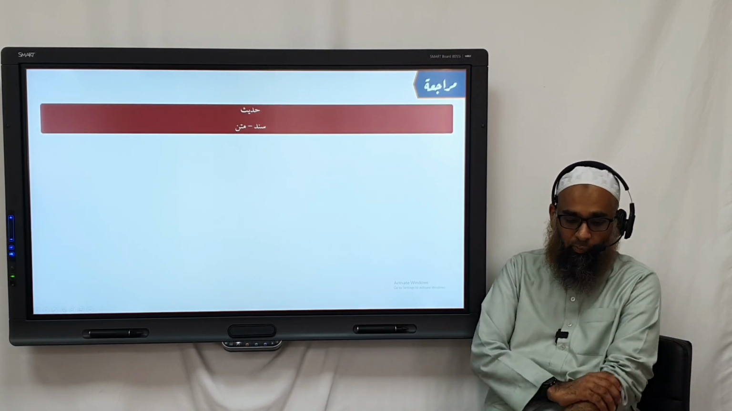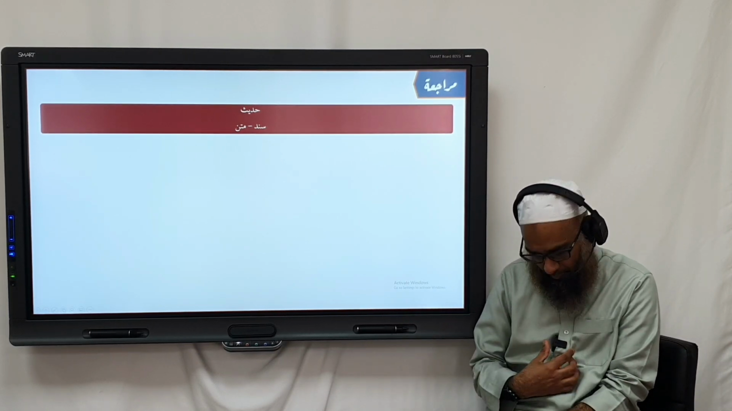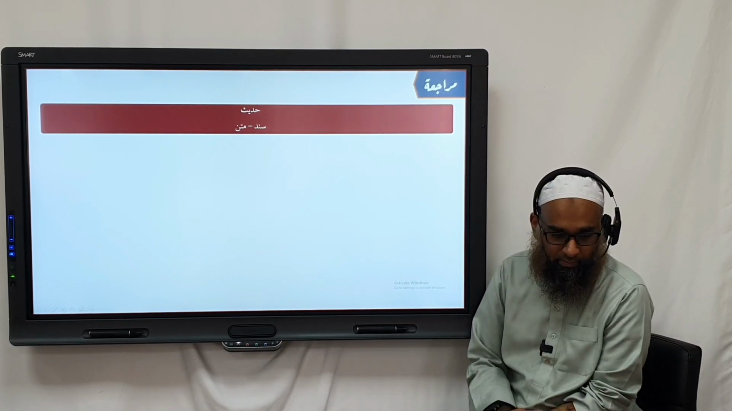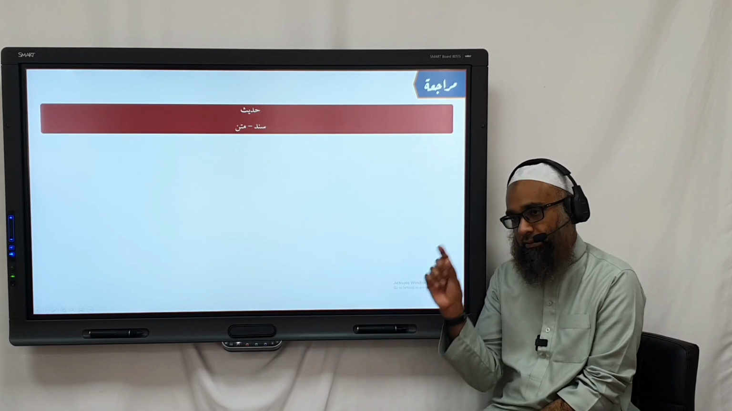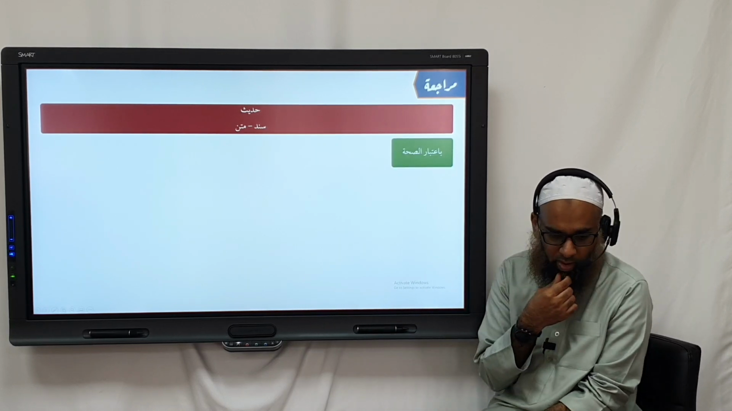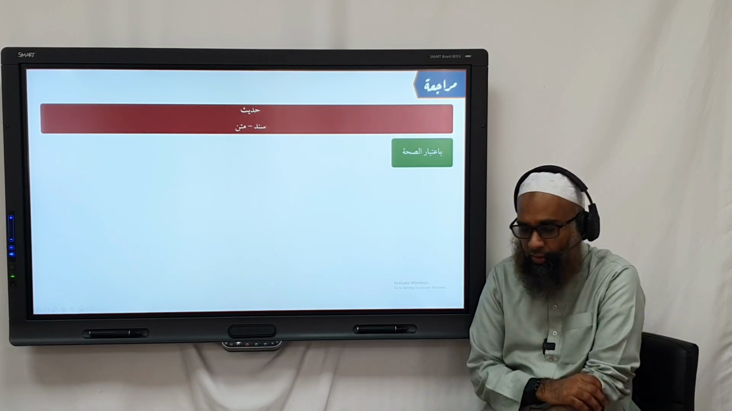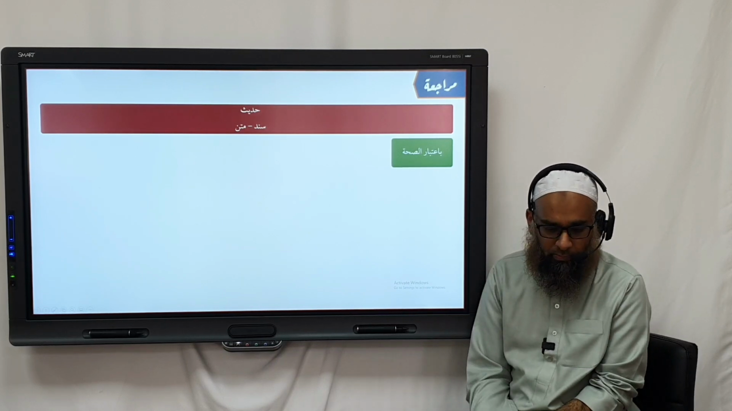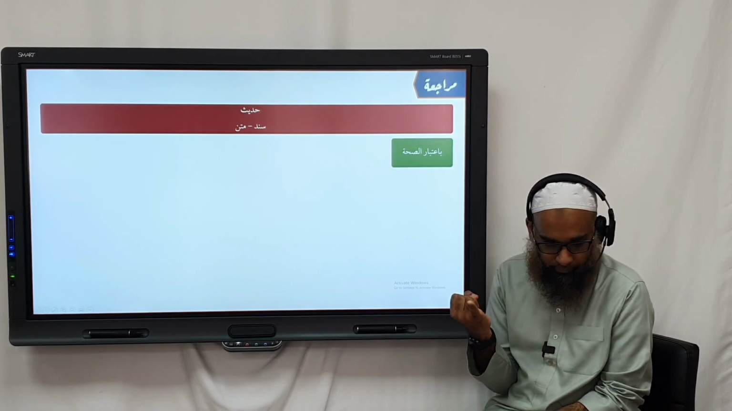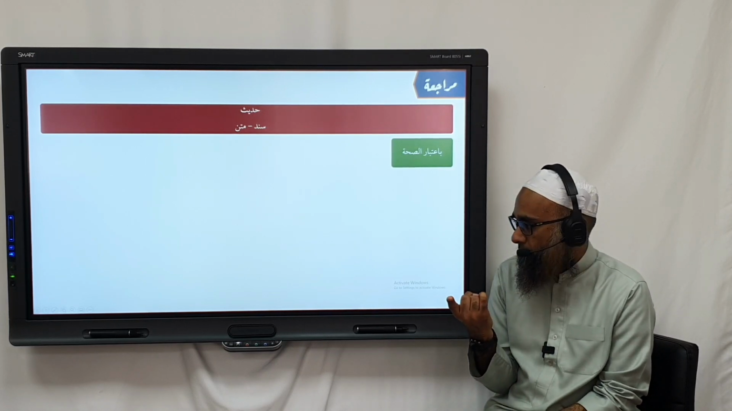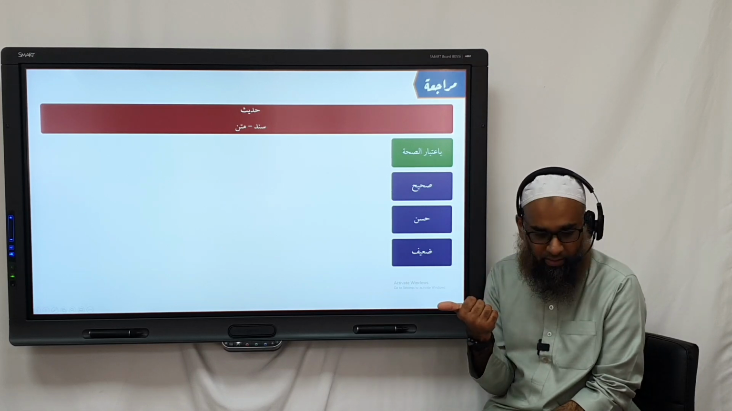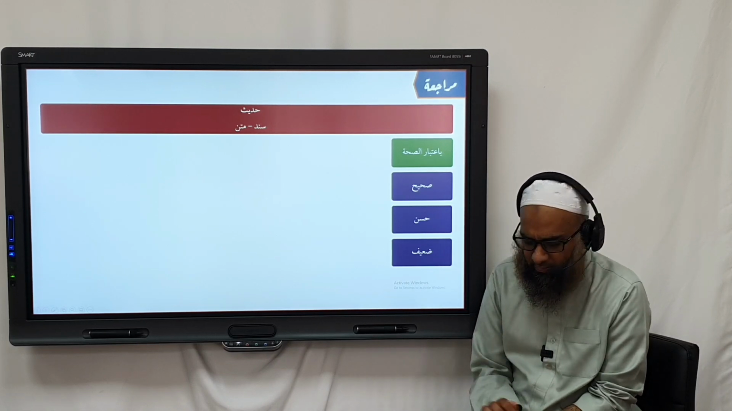A hadith is made up of what? Correct. Sanad, which is the chain, and matan, which is the text. According to the hadith being sahih or not sahih, what categories do we have? Sahih, Hasan, and Da'if. And sahih is which hadith? What's the definition of sahih?